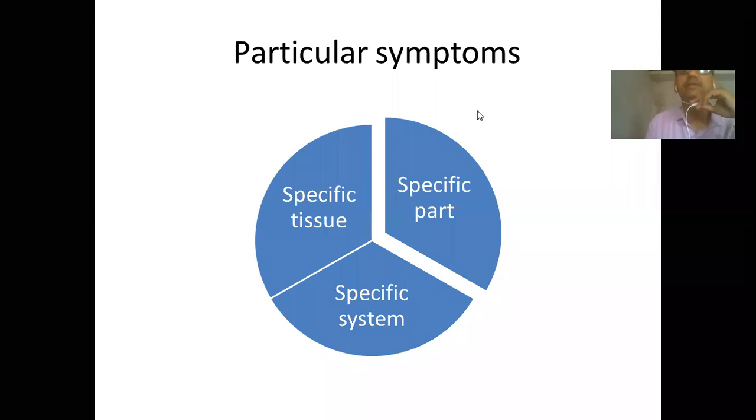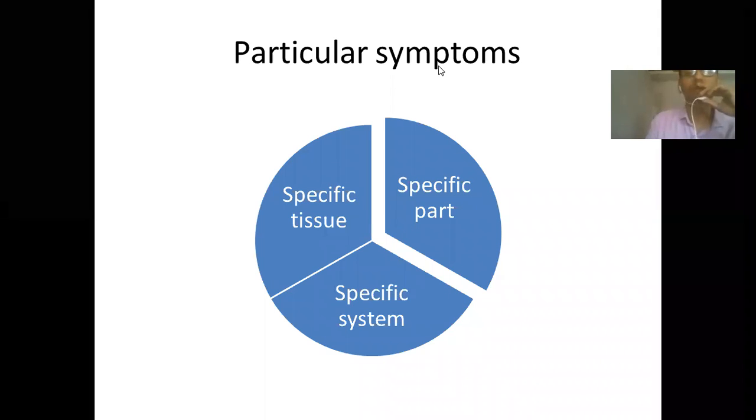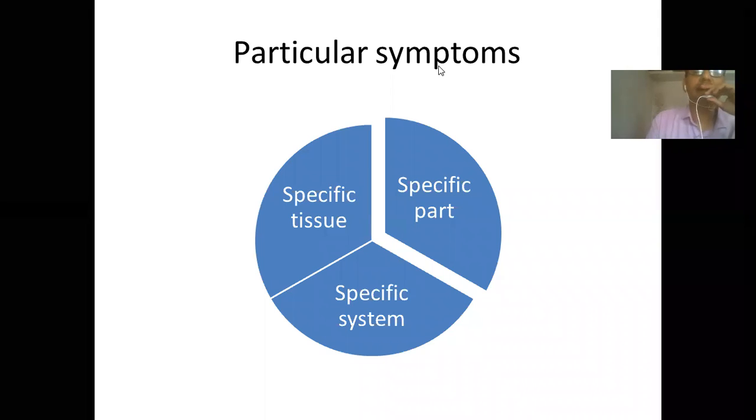No answer. So it is a specific system excluding the autonomic nervous system, and the symptoms which are representing a specific tissue like tendon, serous membrane, mucous membrane. It is particular symptom.